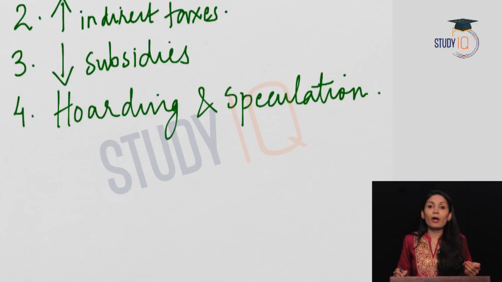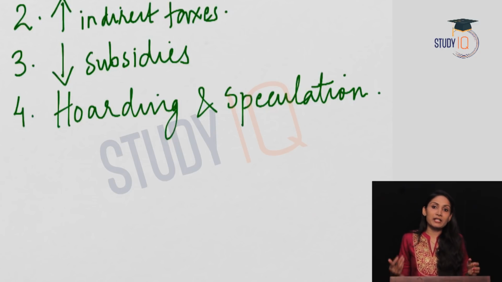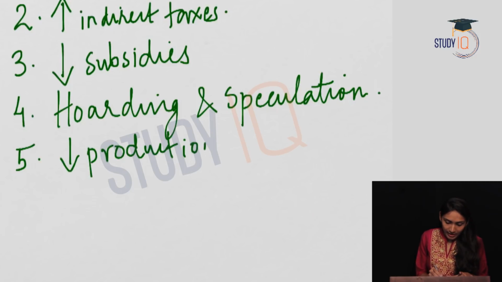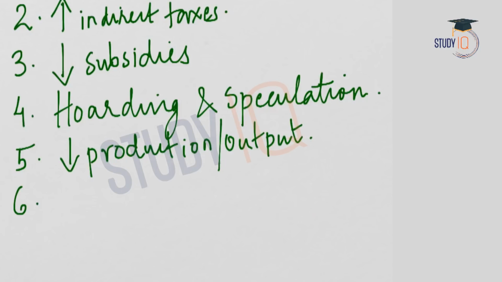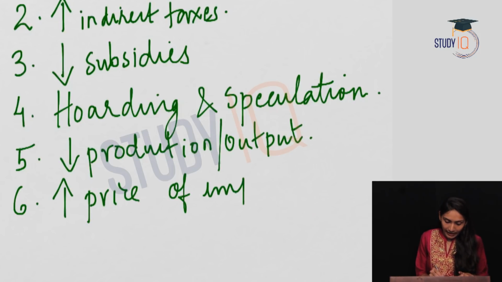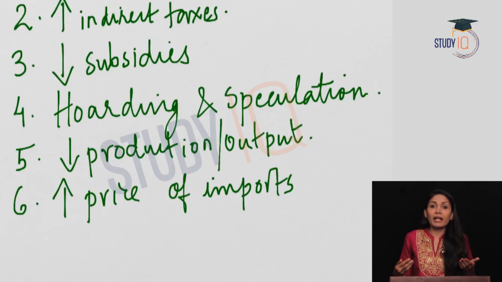In order to tackle the problem of hoarding and speculation, the government has brought many measures, and these measures we will discuss when we learn about agriculture. Next reason for cost push inflation is a reduction in the production or output of the firm. This can be due to many factors like labor dispute, government policies, weather conditions, many factors like that. Next reason for cost push inflation is an increase in the price of imports. We have already said that many of the Indian industries are dependent on imports for their raw materials.